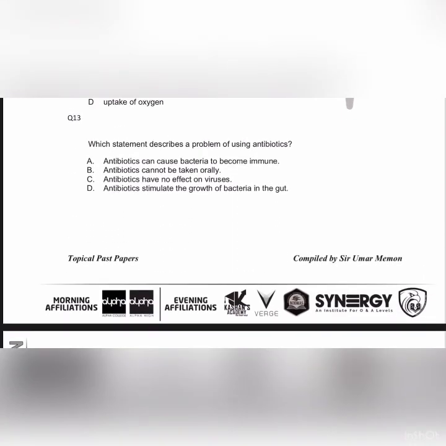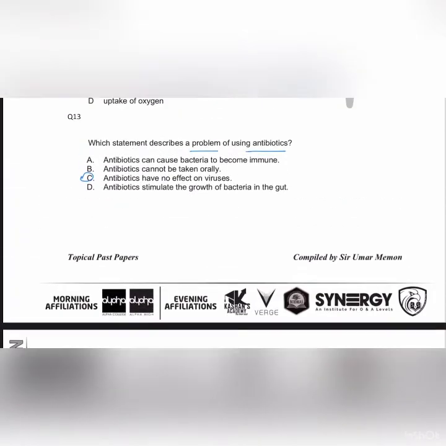Question 13. Which statement describes a problem of using antibiotics? This is a repeat question, and the answer is that antibiotics have no effect on viruses. So we are done with both the chapters, the paper 1.